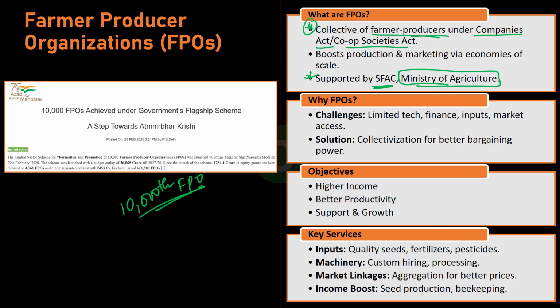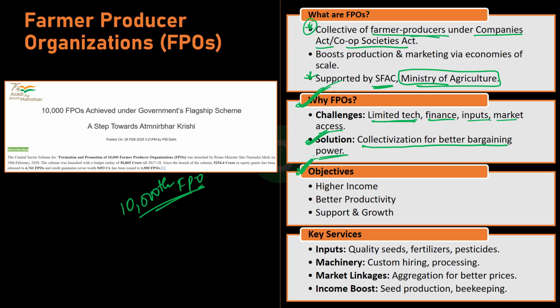access for the farmers. Now, why are these FPOs important? See, FPOs address key challenges such as limited access to technology, inputs and finance, along with weak marketing power. So, through collectivization, farmers gain better access to resources, markets and financial support, ensuring sustainable and income-oriented farming.